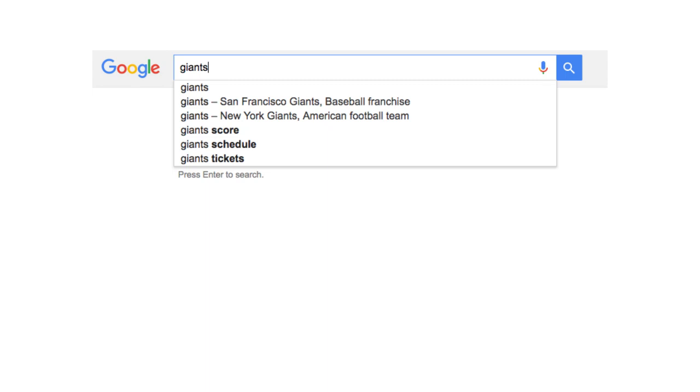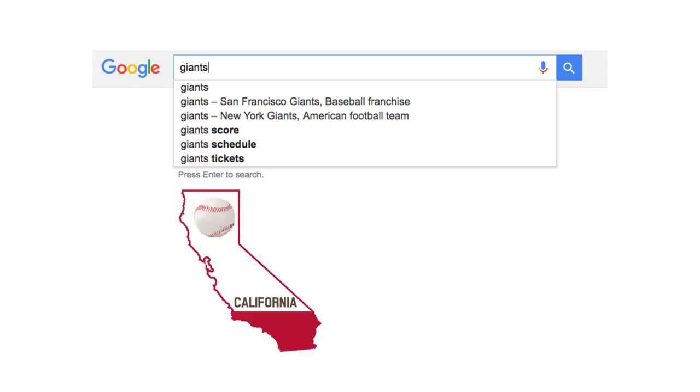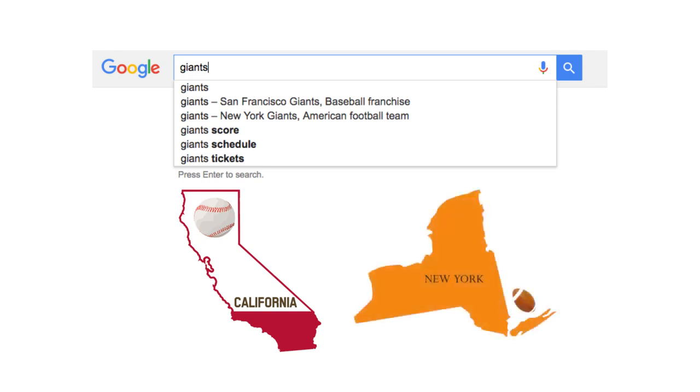Take Google search. Say you go to Google and search for giants. What should we show you as the results to make it most relevant for you? If you're in California, should we show results for the San Francisco baseball team and the local games nearby? What about if you're based in New York? Should we tailor the results to show the New York Giants football team instead? And should we write this as a rule?